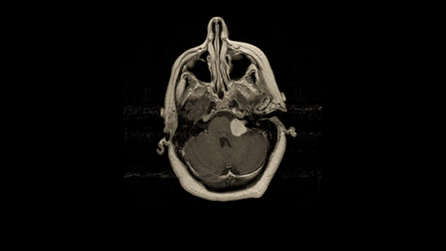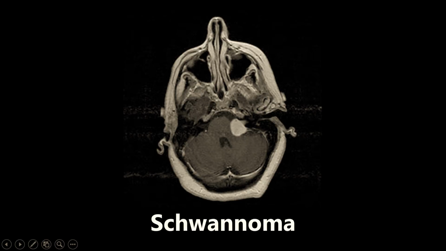The next image is going to be a schwannoma. We will see it right here. So a few important things about this. A schwannoma is also called an acoustic neuroma. It's usually unilateral, and the most common area for it to occur is the cerebellopontine angle. So you see that area right here.